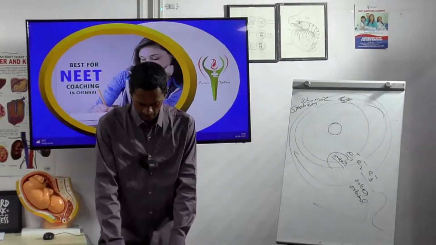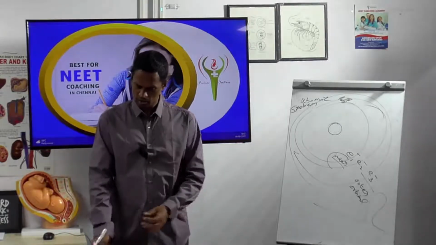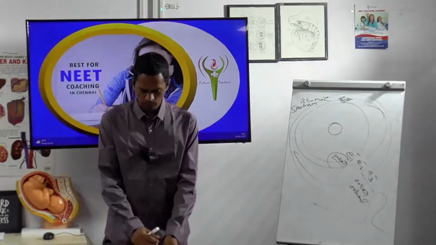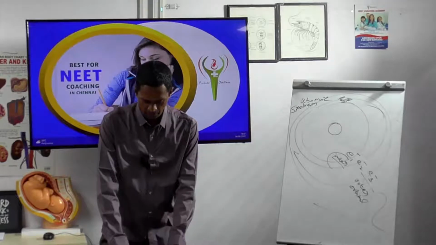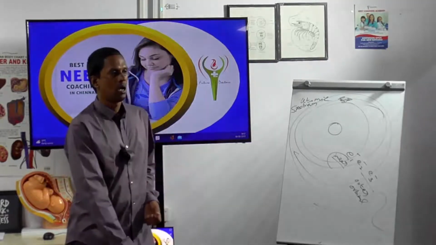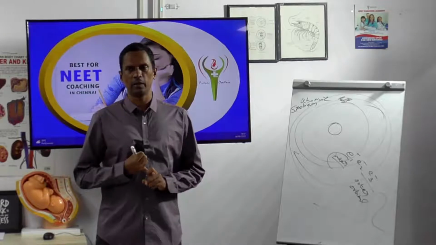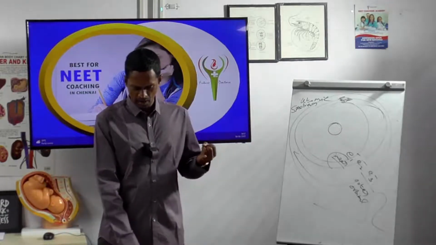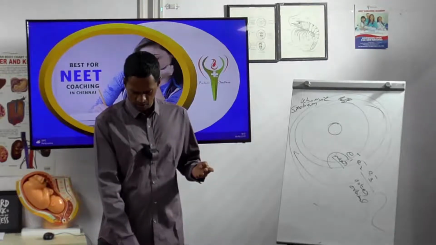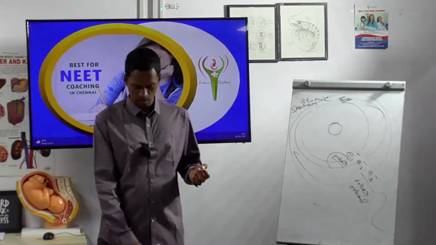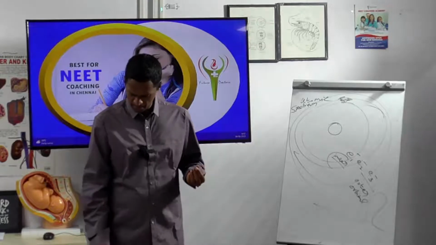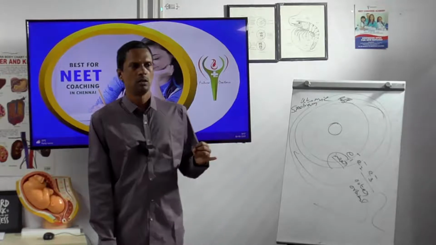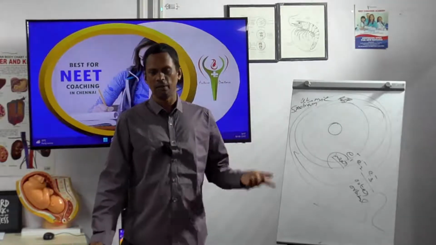How many spectrum series are there in total? Five. The first one is Lyman, then Balmer, Paschen, Brackett, and Pfund.